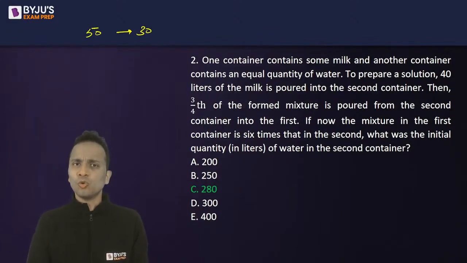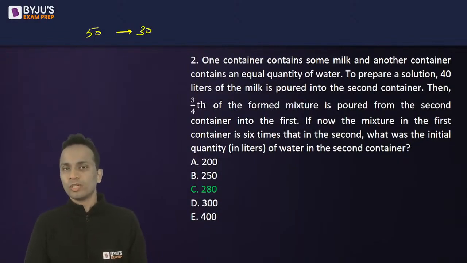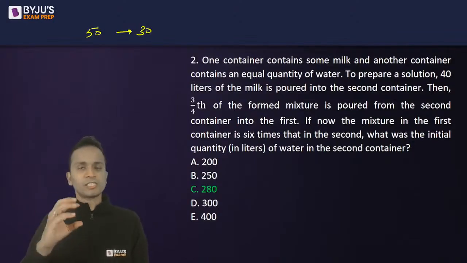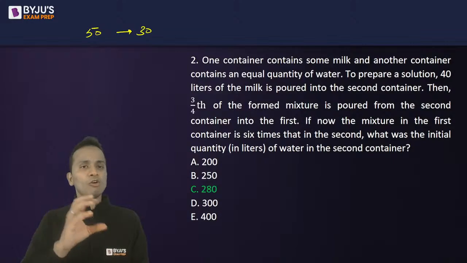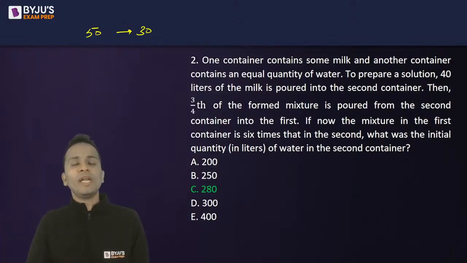Obviously, that is slow. But if I keep my number of attempts the same and increase my accuracy, then this is one way of improving the score. Now, how can I improve my percentage accuracy? So let's discuss that for 1 minute. Now, out of 50, 30 are correct and 20 are wrong.